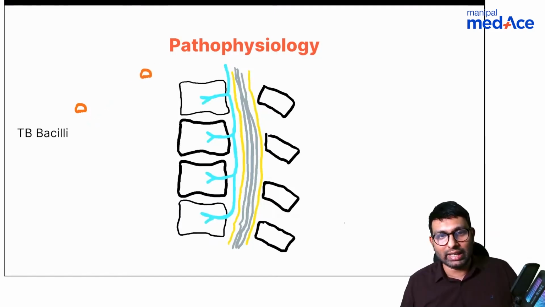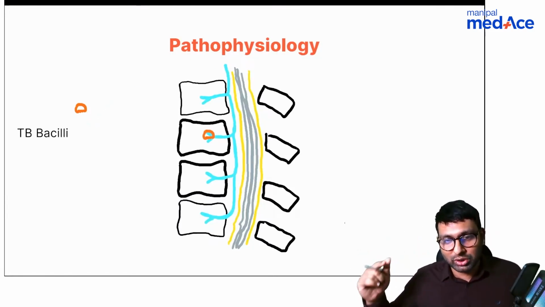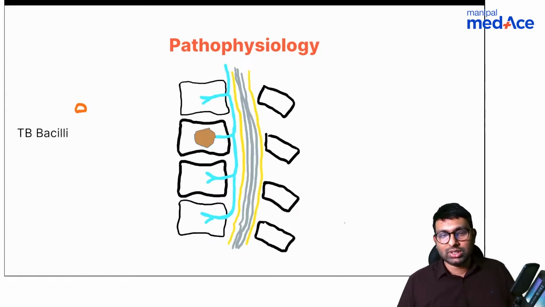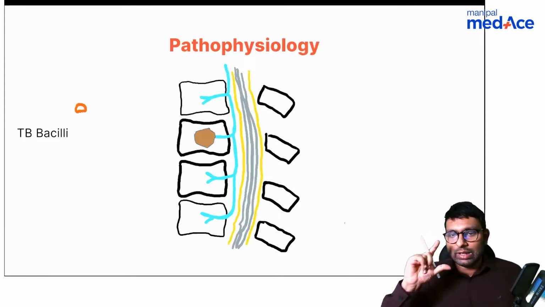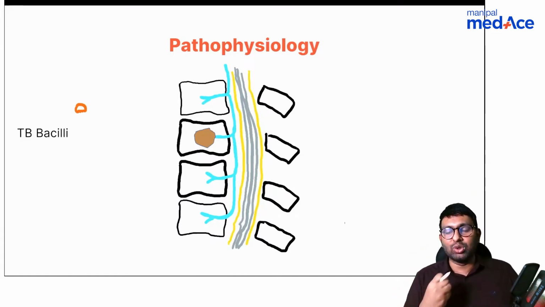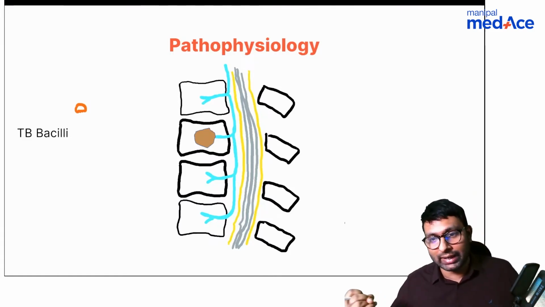So when it goes through the veins, it will go into the center of the bone. I showed you how venous spread is. It goes into the center of the vertebrae and will cause destruction in the center of a single vertebra. So if you see a single vertebra with central destruction, then you know that this is central TB, or a venous spread type of TB.